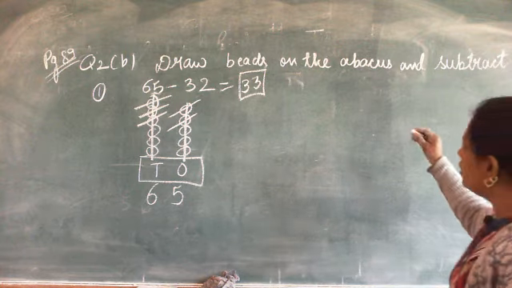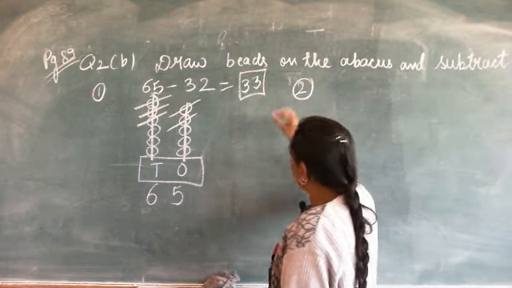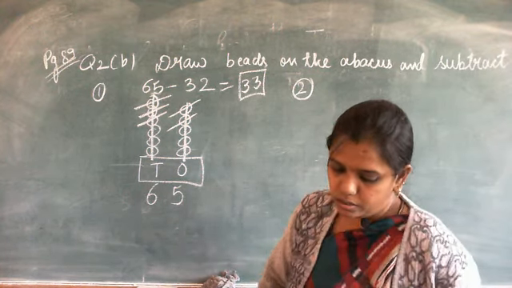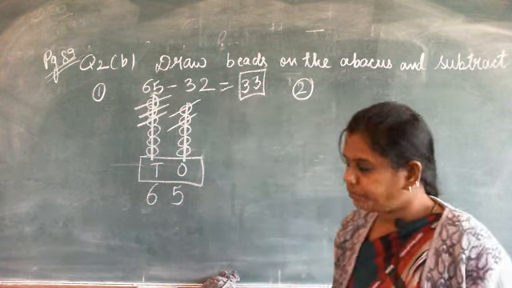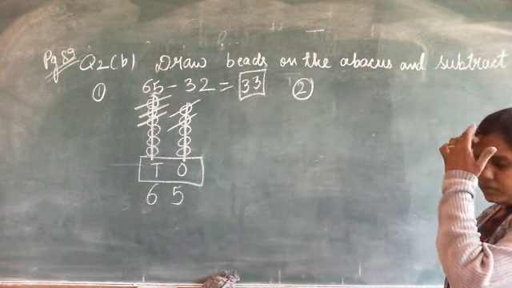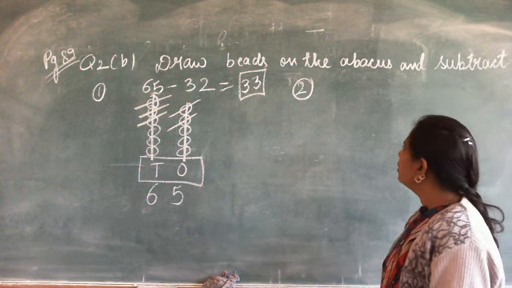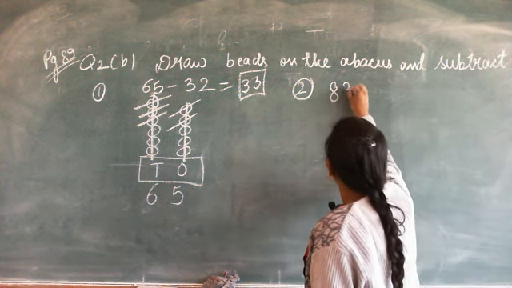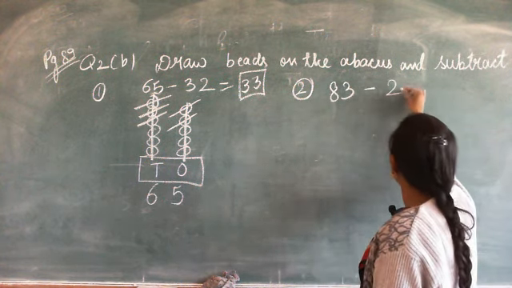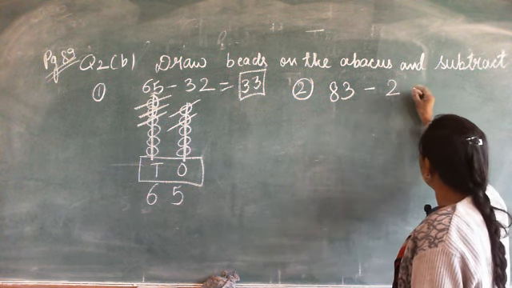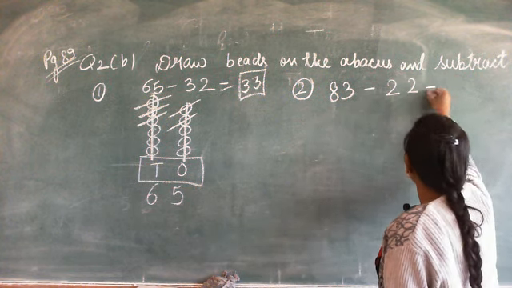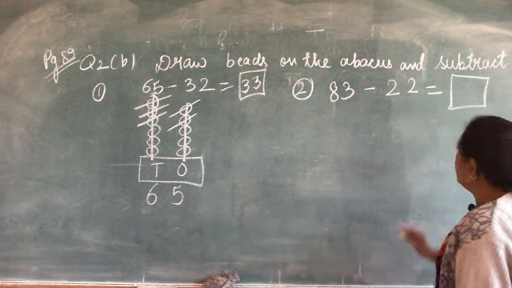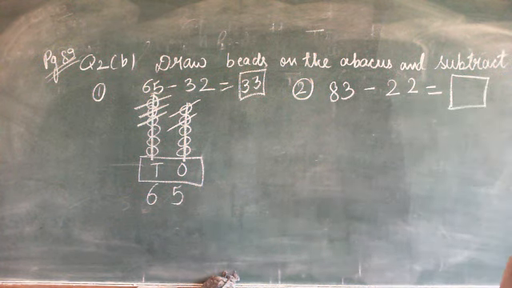Now the second question. This question is again not given in our book, so this is an extra question. Eighty-three minus 22 is equals to. 83 minus 22 is equals to. Write fast. And in this question also we will draw only 1 abacus.